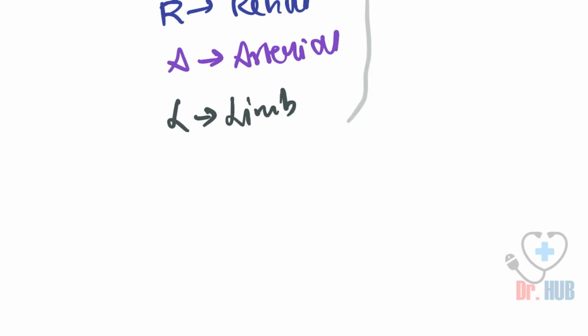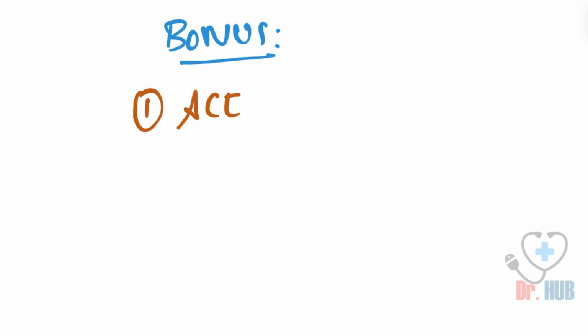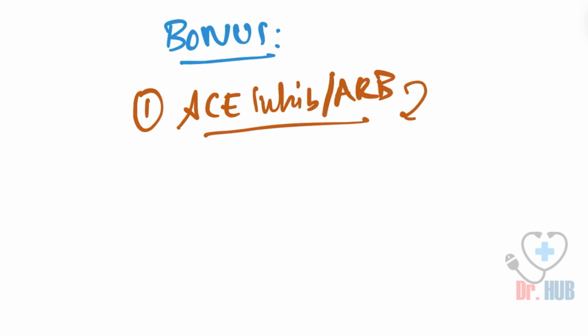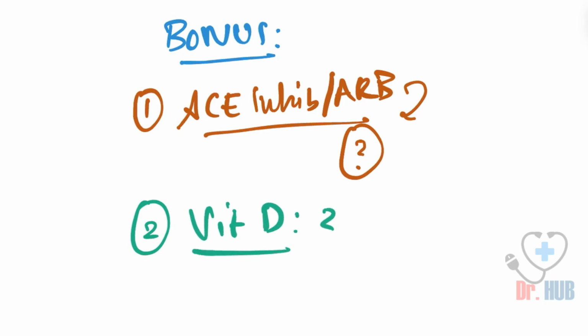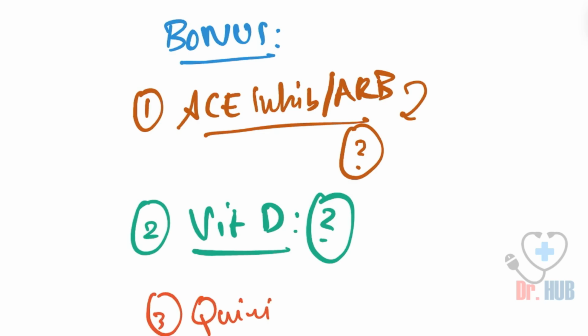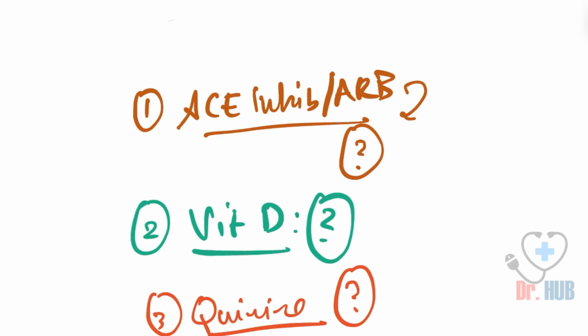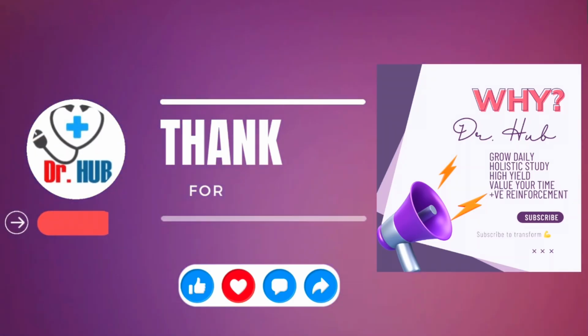Now moving on to our bonus questions. You can write the answers in the comments. The bonus questions include, firstly, the ACE inhibitors and the ARBs: what are their teratogenic effects? The second is, what is the teratogenic effect of vitamin D? Lastly, what is the teratogenic effect of quinine? All these answers, you can write in the comments.